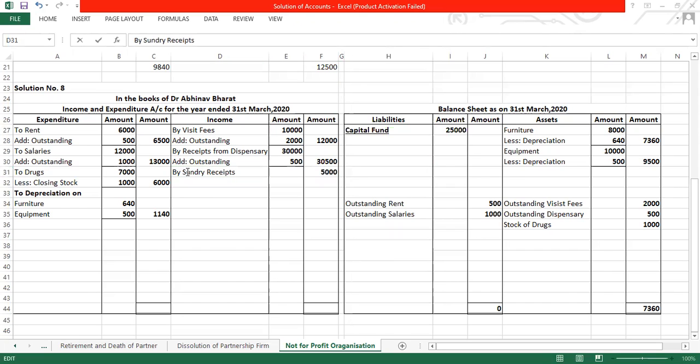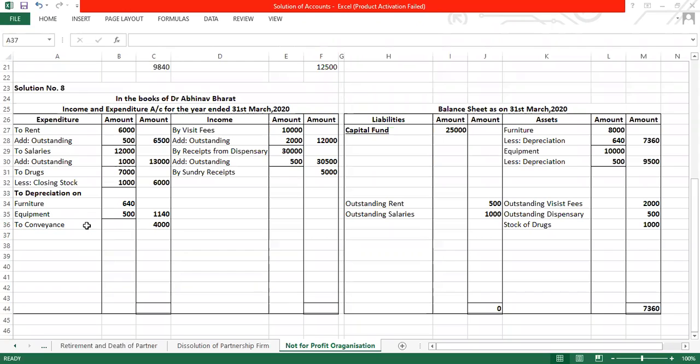Okay, now receipt side is clear. We'll come on to the payment side. We have done with the furniture, we have done with equipment, we have done with drugs, we have done with salary, we have done with rent also. So directly conveyance is 4,000.